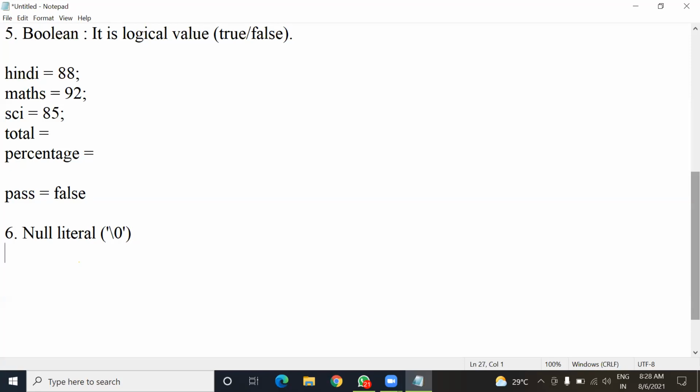So for example, if I take a variable, let us name it var, and if I put it equal to this null character, it means this variable var is now containing the null character. Null character means this variable var has no value stored inside it, it is void, or you can say it is blank. So understood? Yes, sir. Sometimes it is needed in some programs.